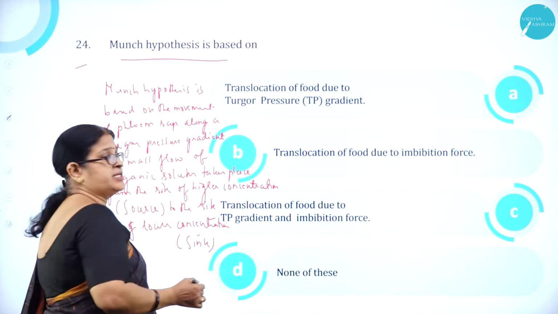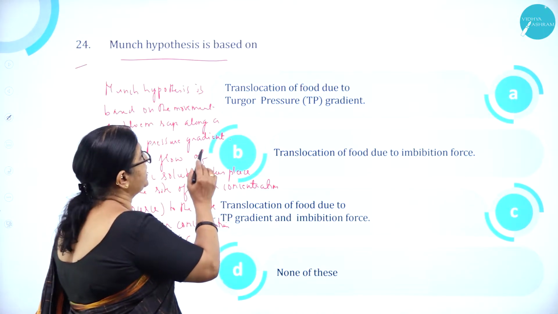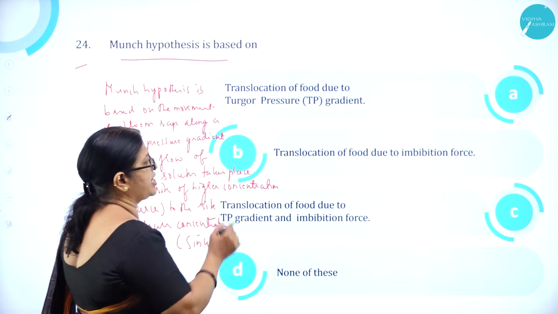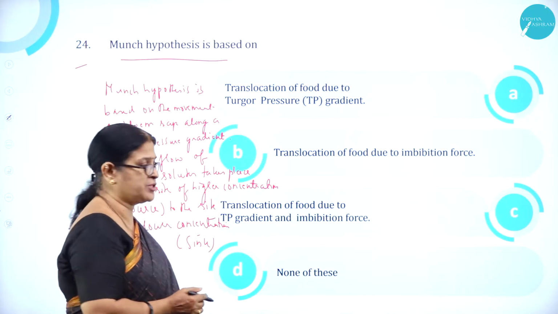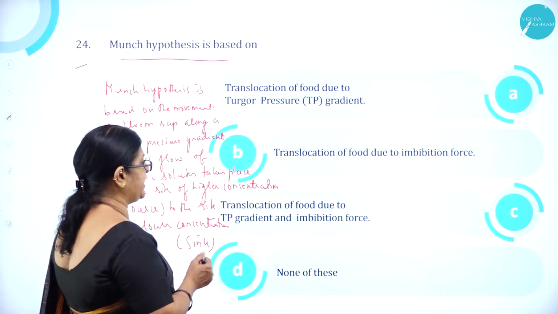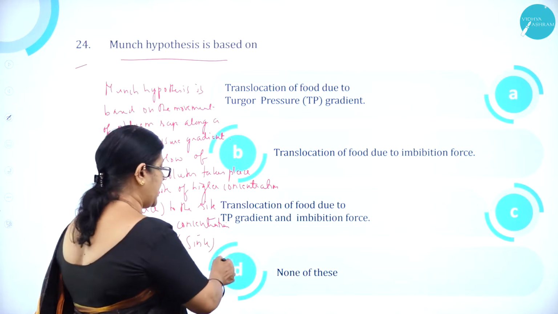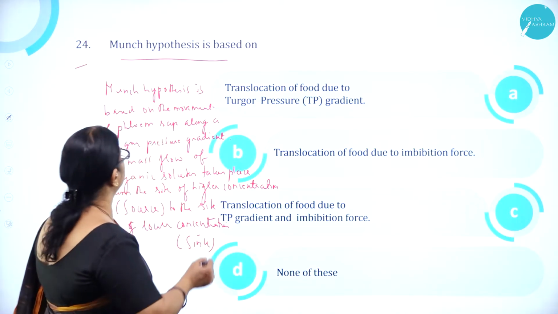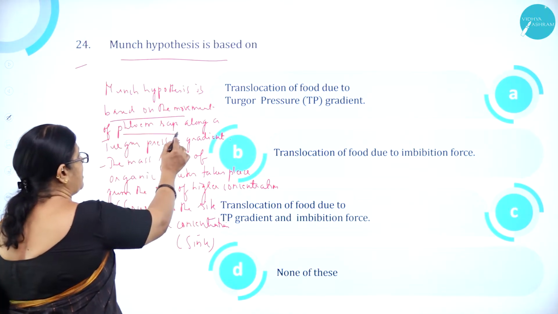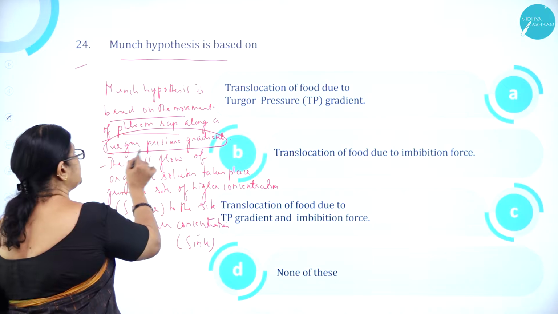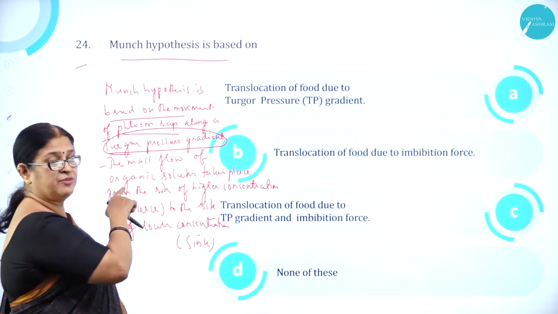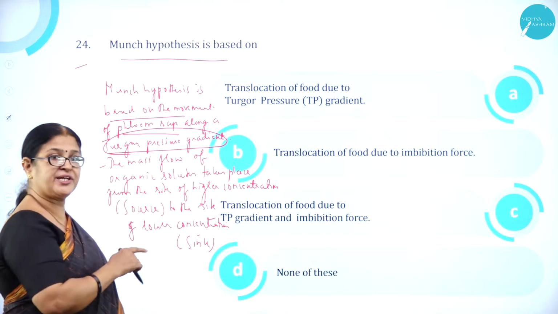Munch hypothesis is based on option A translocation of food due to turgor pressure gradient. Option B translocation of food due to imbibition force. Option C translocation of food due to turgor pressure gradient and imbibition force. And option D, none of these. Munch hypothesis is based on the movement of phloem sap along a turgor pressure gradient. So the translocation of food is based on turgor pressure gradient.